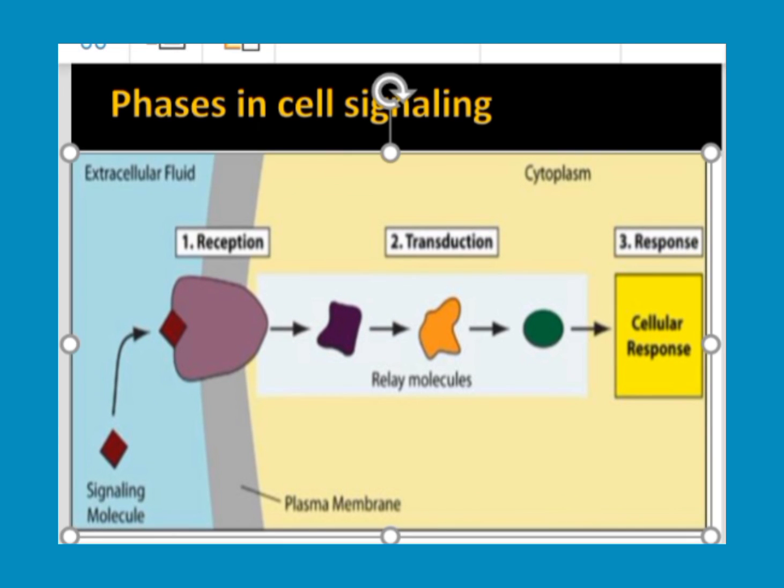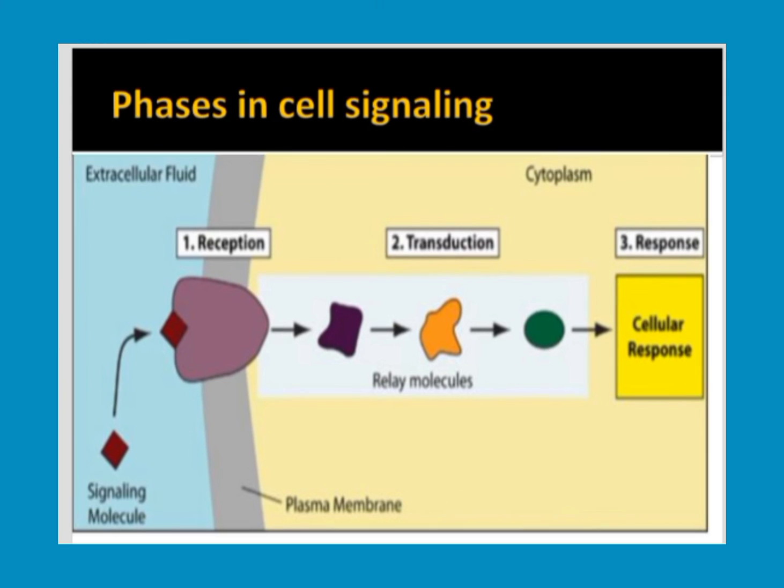Next, here you can see the phases of cell signaling: reception, transduction, and response. Ligand and receptor binding is the reception, transduction relays the molecules, and finally comes the cellular response. So these three steps are involved in the cell signaling pathway.